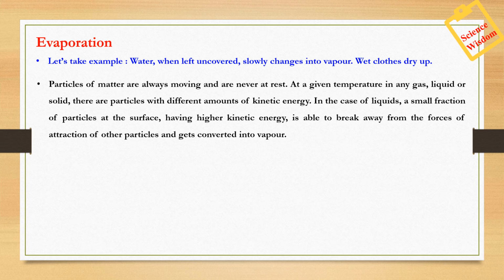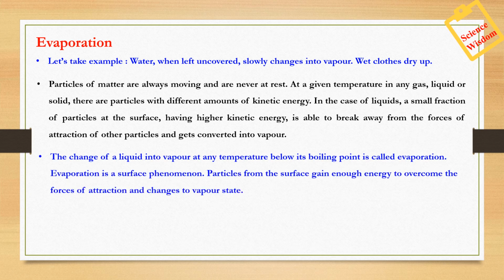These particles at the surface have kinetic energy and are able to break the forces of attraction of other particles and get converted to vapor. This change of liquid into vapor state at any temperature below the boiling point is called evaporation.